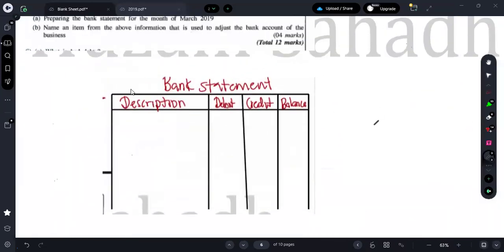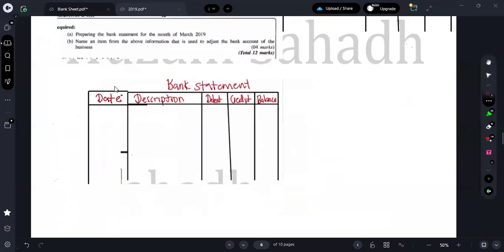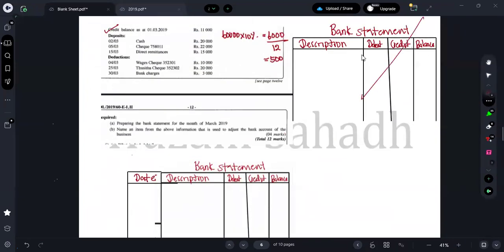Okay, guys, you all can see the screen, right? Can you all see the new one? So here you all can put the date also. I hope you all can see it, right? Okay, just cut off this.